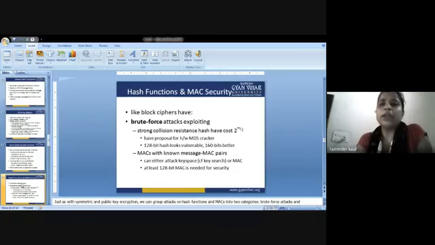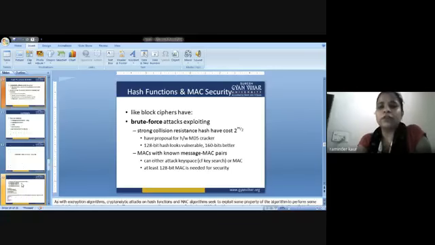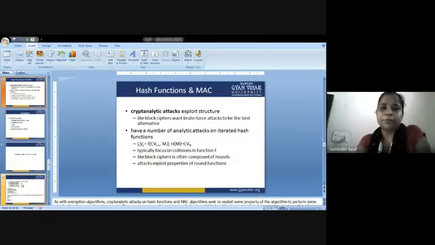A 128-bit hash looks vulnerable, so 160 bits is better. Next is MACs with known message, that is MAC pairs, which can attack either the key space or the MAC, and at least a 128-bit MAC is needed for security.